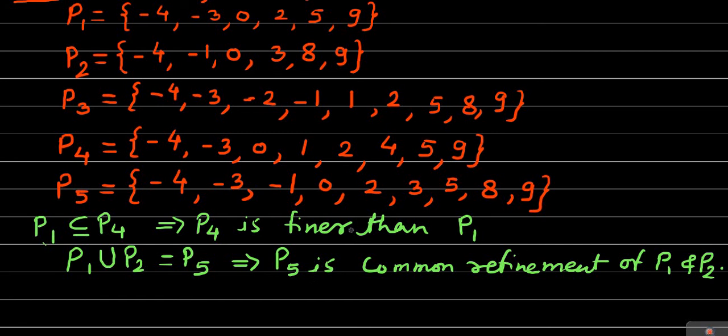So two definitions we have considered here by example. The third definition was about the norm or the mesh of the partition. That also we'll see by considering the same example.